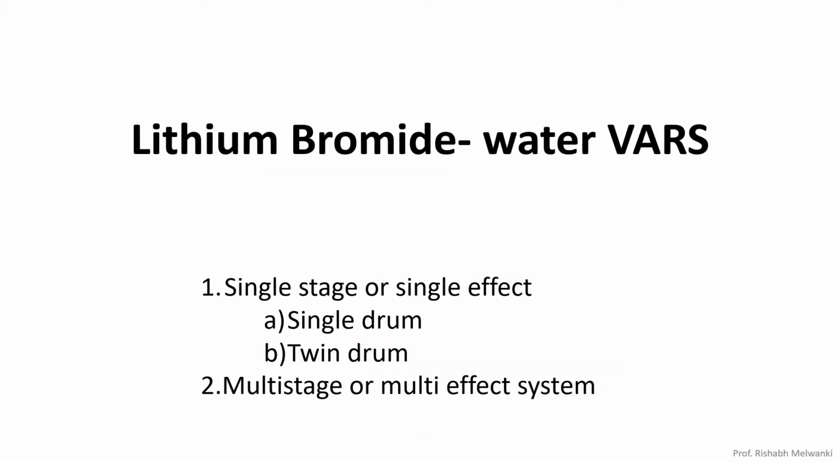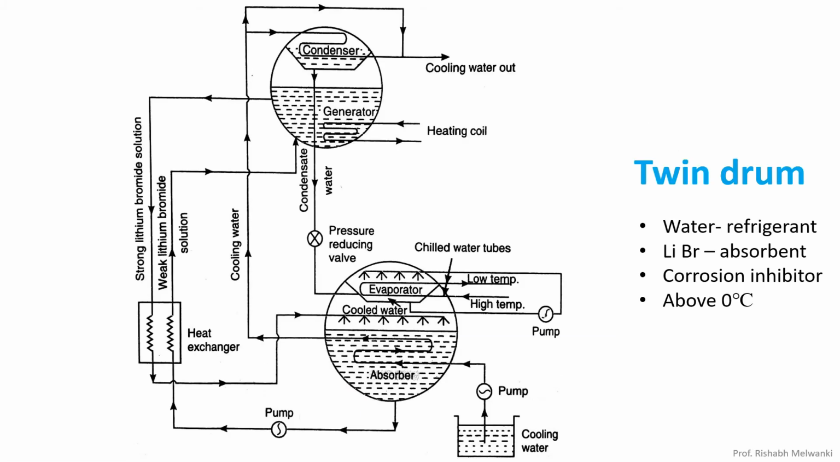Next we will see the lithium bromide vapor absorption refrigeration system. Now in this we are going to see the twin drum system, single drum system, and next is the multi-effect system. In single stage or single effect, we have two types, twin drum and single drum. And multi-effect, what is that, we will see as we go to the topic. So we will see the twin drum lithium bromide water vapor absorption refrigeration system.